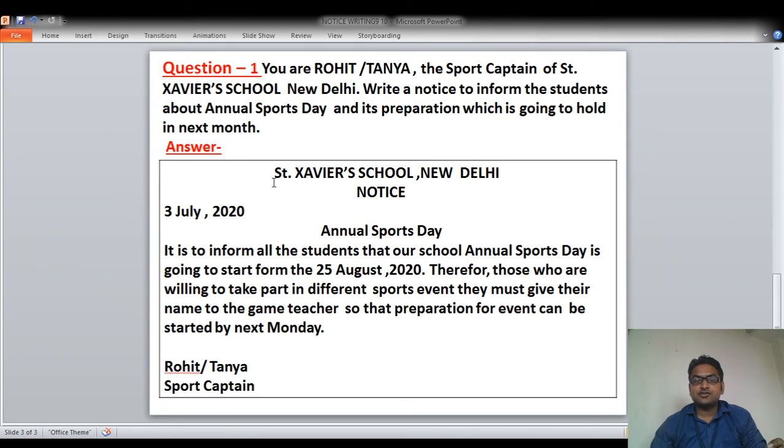So see, firstly, authority name, St. Xavier's School, New Delhi, which I have written in capital letters. Then I have written the second point, notice. It is in the center, just below the authority, in capital letters. Third, I have written the date. It is on the left-hand side, 3rd July 2020. And for the fourth point, I have written annual sport day. See, this is your topic. In a topic, the first letter of each word will be capital and the rest small. So annual with A capital, sport with S capital, and day with D capital, and the rest small. So this is your topic, annual sport day.